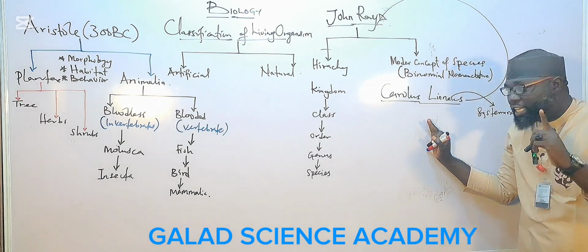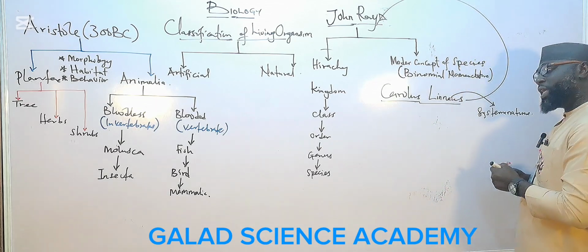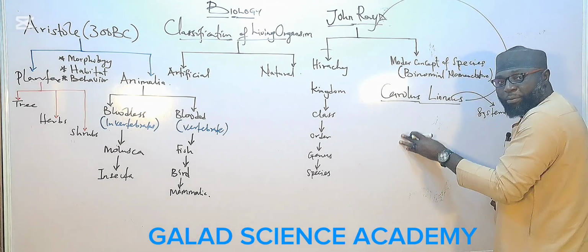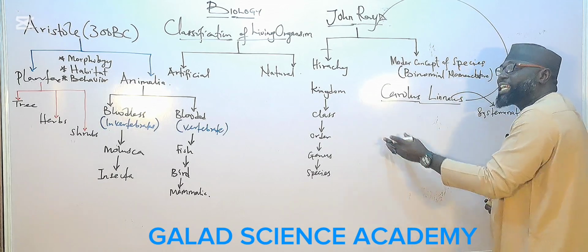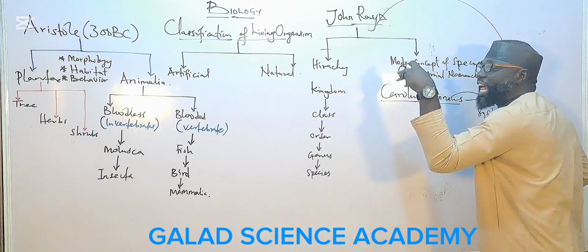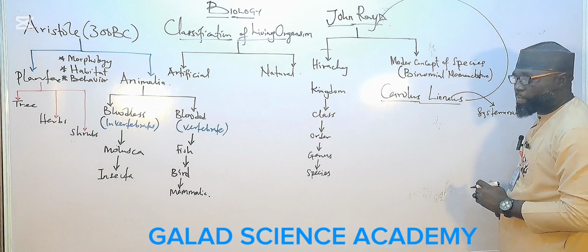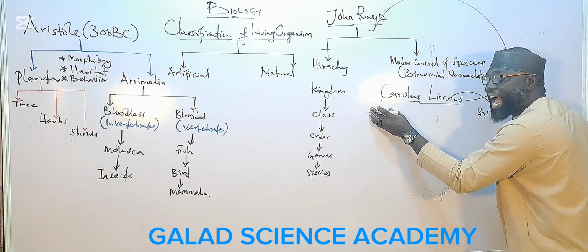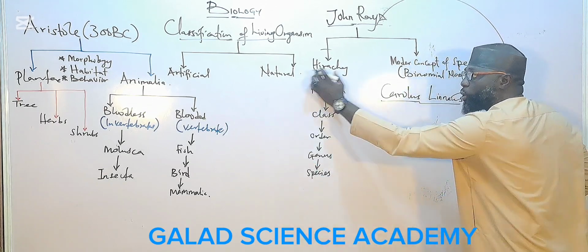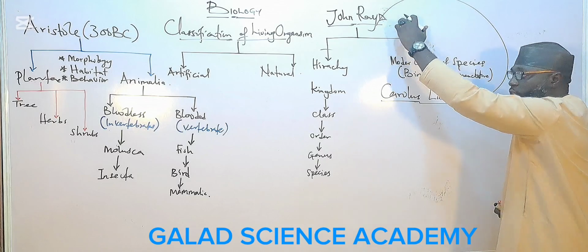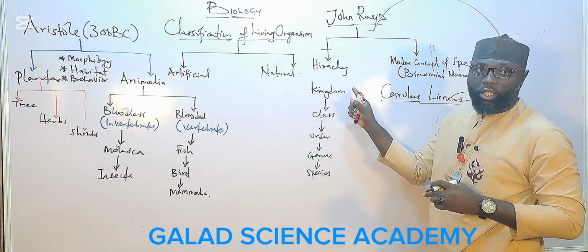So the first thing he did is re-establish and develop the hierarchy of classification, which John Ray was the first person to talk about.